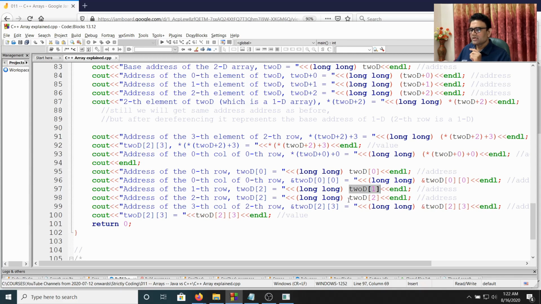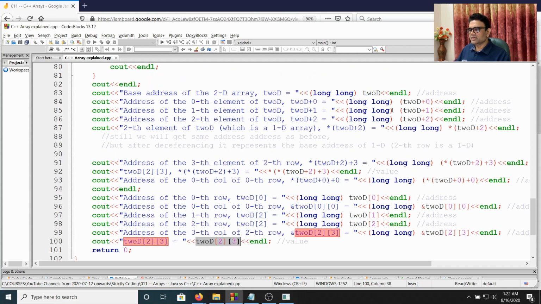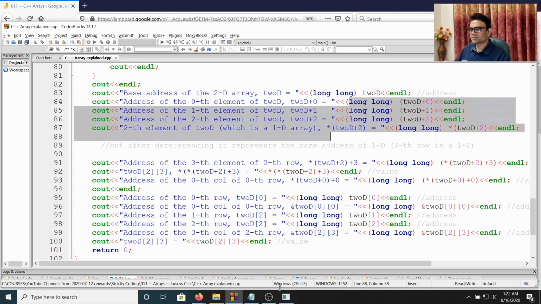This will give us the address of the third row. And this will give us the address of the fourth column of the third row, and this will give us the value of the fourth column of the third row. So this is the conventional way that we can apply with an array, but ultimately it applies pointer arithmetic, that is demonstrated here.